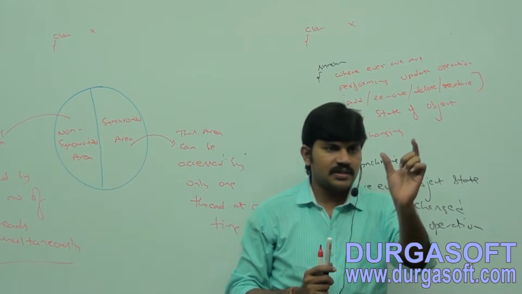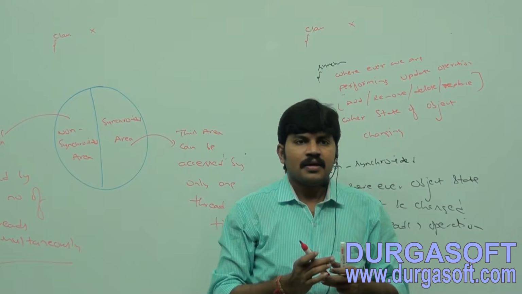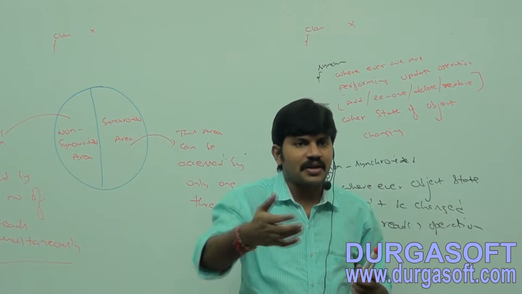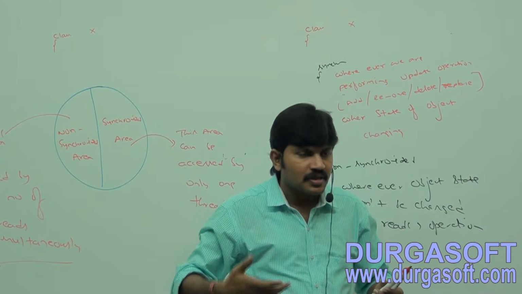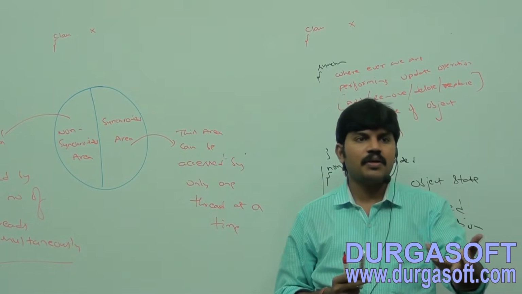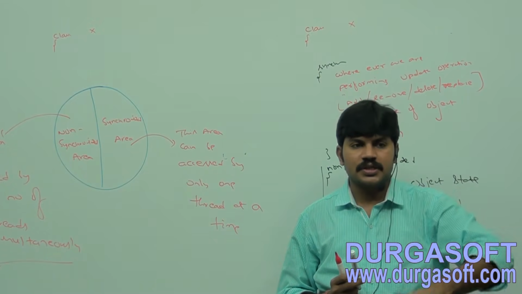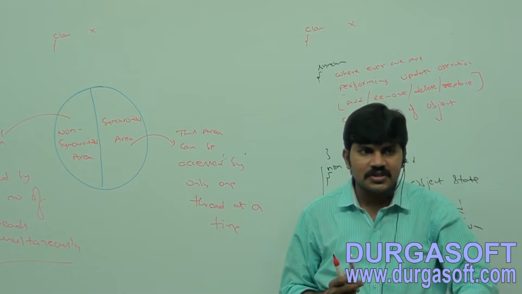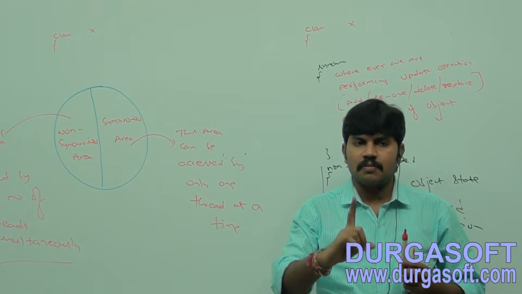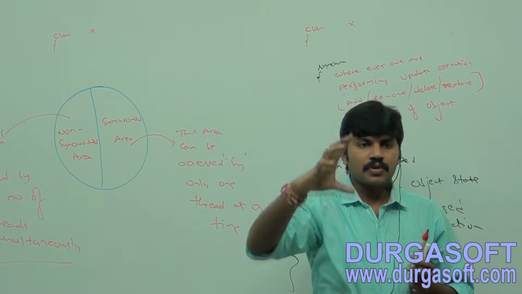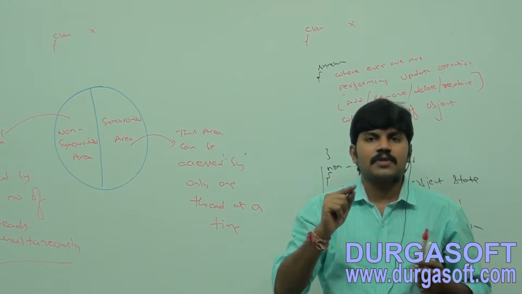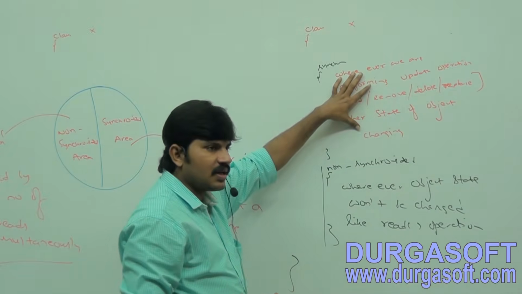Sir, suppose a reservation system, check availability. Check availability is a read operation. I'm not going to perform any update operation. Is check availability synchronized or non-synchronized? Non-synchronized. Suppose reserve seat, confirm seat: is it synchronized or non-synchronized? Synchronized. Are you getting the difference? At a time this operation should be performed by only one person, because it is an update operation and my state of object is changing. Such things should be declared inside a synchronized method or synchronized block.